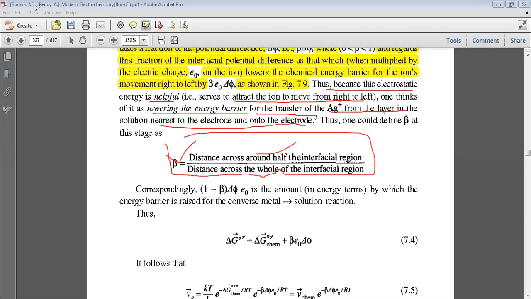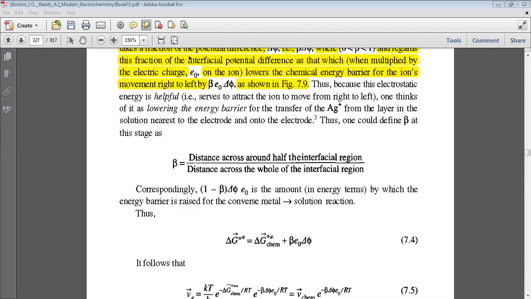Correspondingly, (1 minus beta) delta phi e naught is the amount, in energy terms, by which the energy barrier is raised for the converse metal-to-solution reaction. Thus, this change in the standard free energy, delta G standard, is the activation energy.